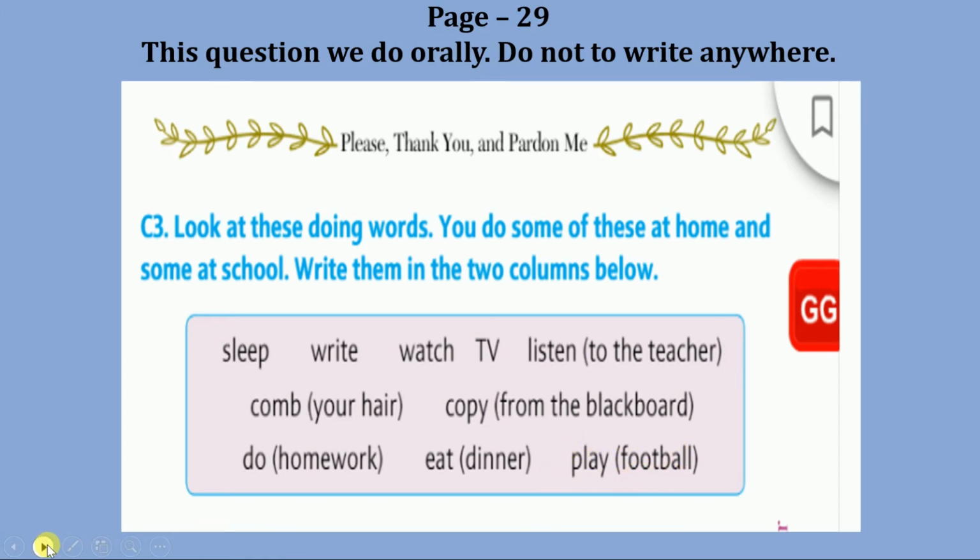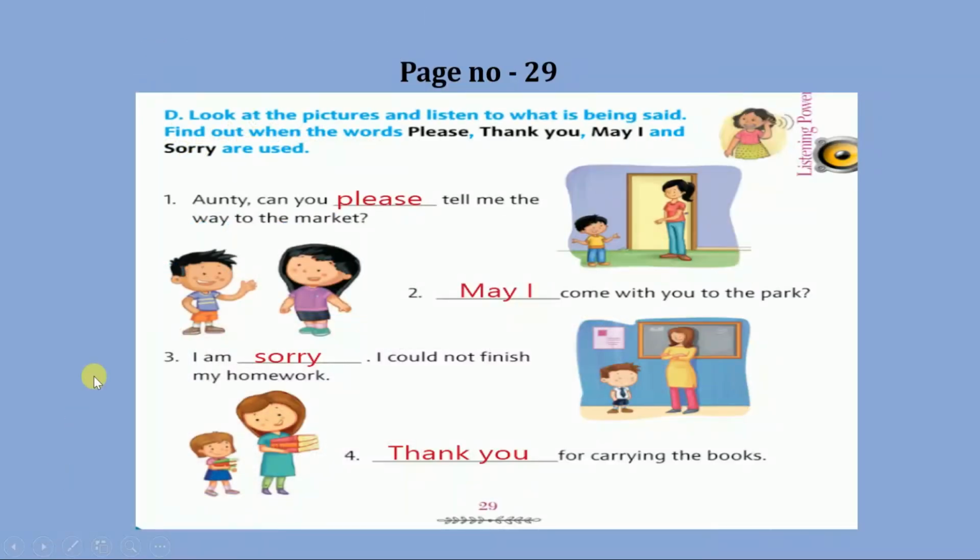Okay. Now next, below that, question number D. Look at these pictures and listen to what is being said. We need to look at the picture, observe the picture and listen to what I am saying, and according to that you need to find out which word we can use in this blank.